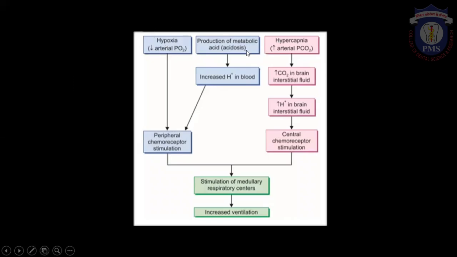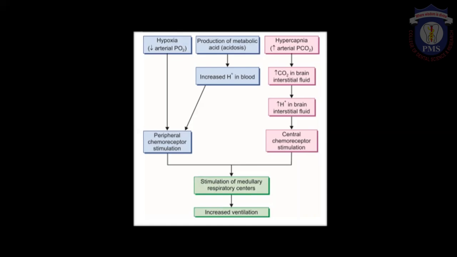So once hypoxia or acidosis occurs, what happens? The peripheral chemoreceptor gets stimulated. And when hypercapnia develops, there will be increased carbon dioxide concentration in the interstitial fluid. As a result, there will be elevation in the hydrogen ion concentration. So once the hydrogen ion concentration in the CSF or interstitial fluid gets elevated, it will be monitored by the central chemoreceptor. As a result, both peripheral as well as central chemoreceptors get stimulated, and they in turn stimulate the medullary respiratory center, especially the dorsal respiratory group of neurons, resulting in hyperventilation. So this is how the chemical regulatory mechanism works.